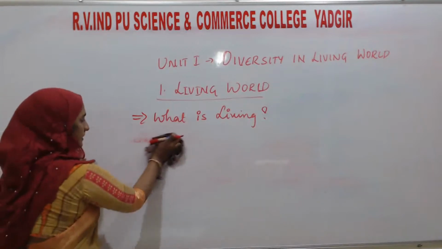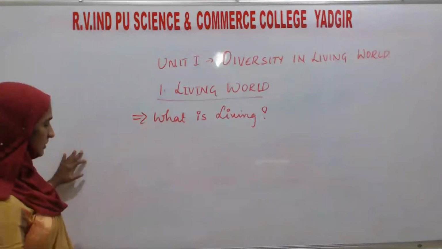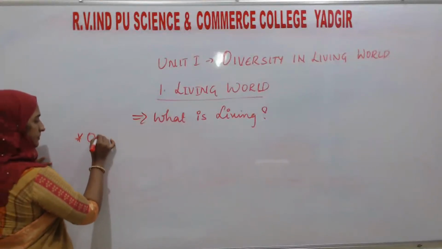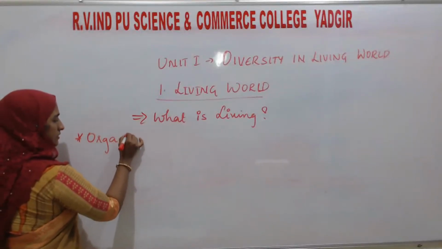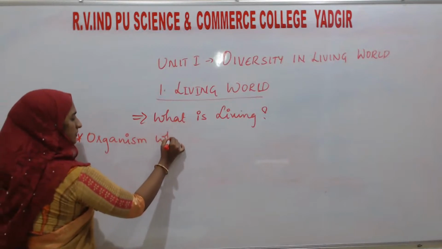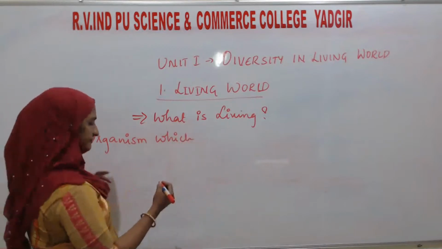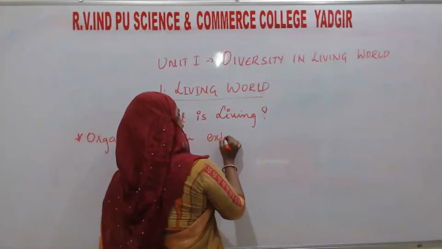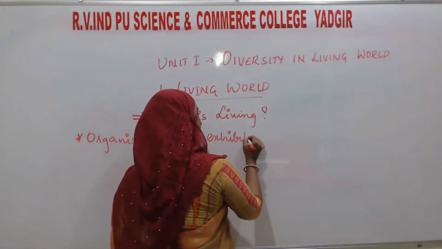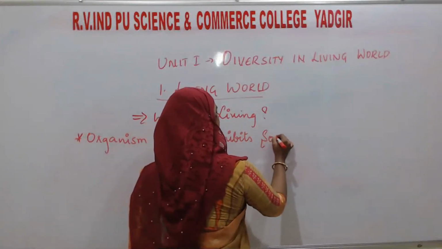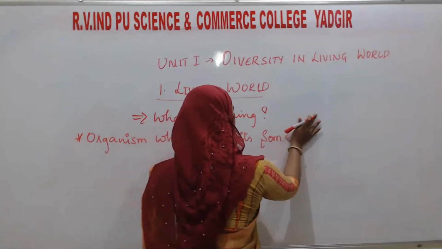The organism which exhibits some characteristic features.